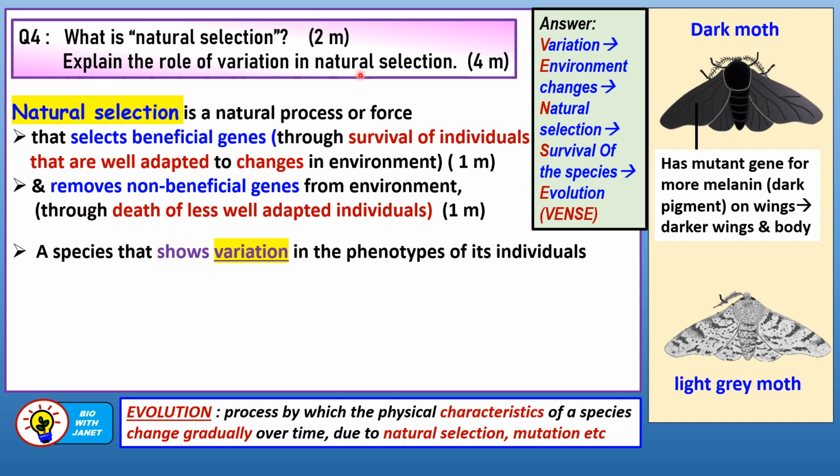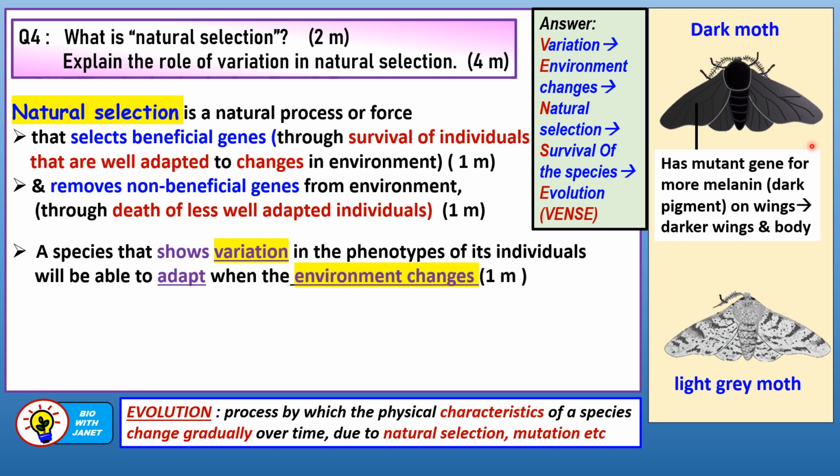Explain the role of variation in natural selection. Here again, we use the acronym VANS. Talk about variation existing in the species, and then when the environment changes, natural selection occurred, where the beneficial genes and the individuals that are well adapted to the changing environment will survive. This will lead to the survival of the species, and then over time, evolution will occur. Gradual changes will occur to the species.